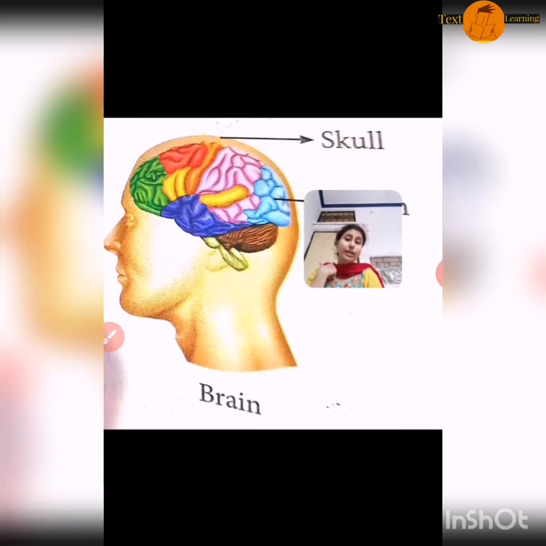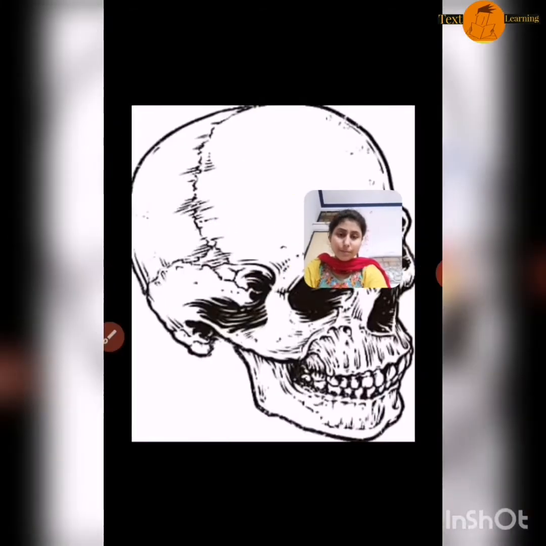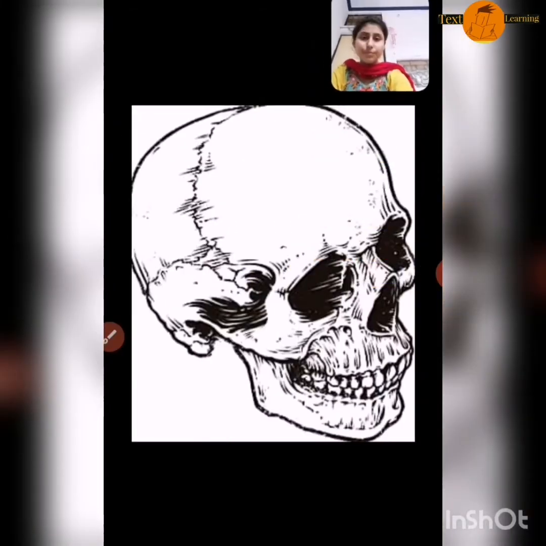The outer layer of the head is called the skull, and the inner side of the head is the brain. Now you can see this whole picture. This is the image of the skull.